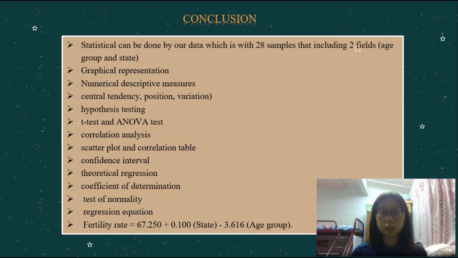For theoretical regression, we construct a theoretical model of multiple linear regression. By referring to the coefficient table from the SPSS output, we conclude that 2.4% of the variation in fertility rate can be explained by age group and state. And from the test of normality table, the assumption of normality of the residual terms is not met. Lastly, we got the equation, which is fertility rate equals 67.250 plus 0.100 state minus 3.616 age group.